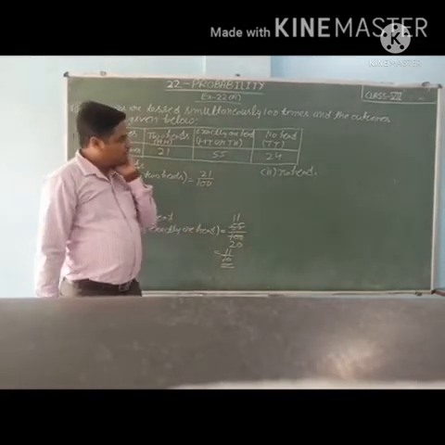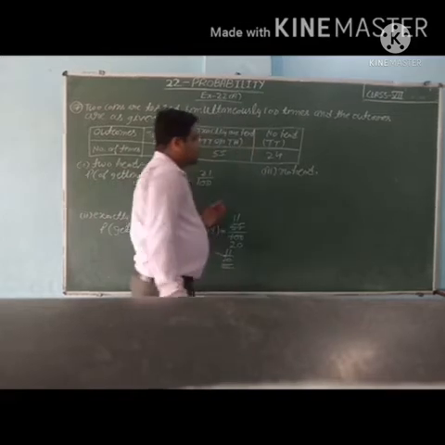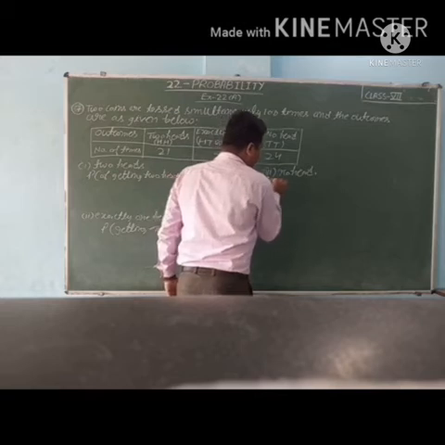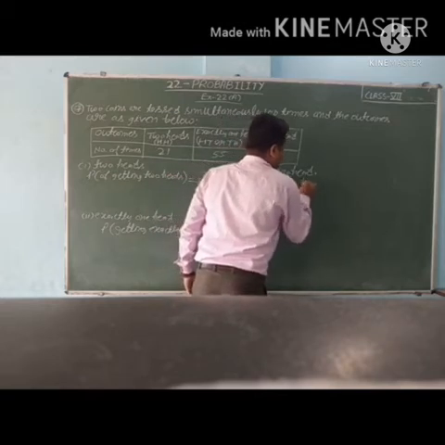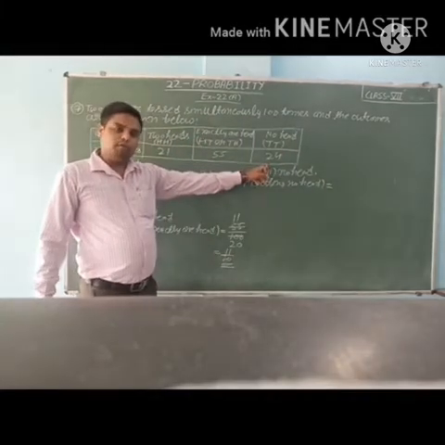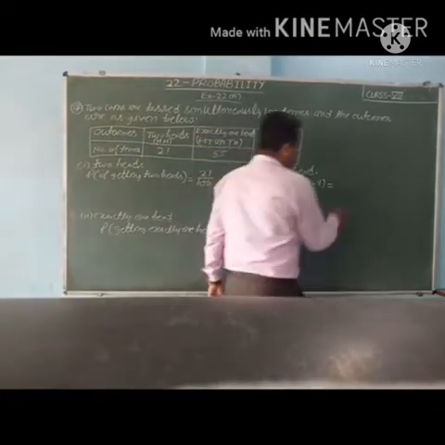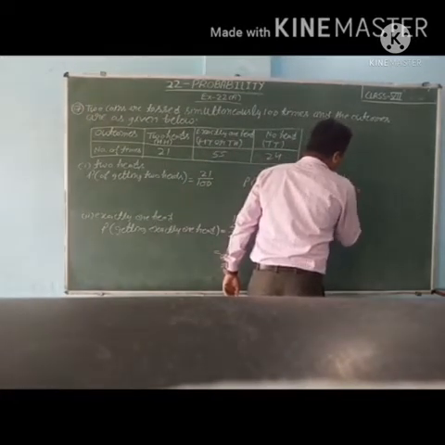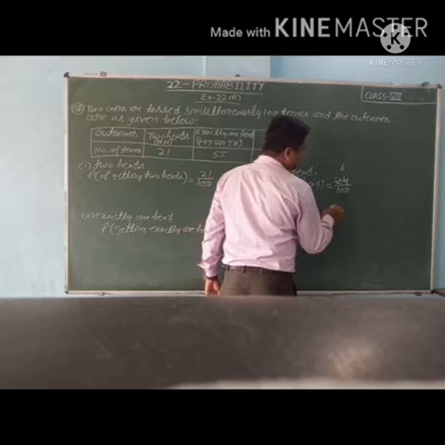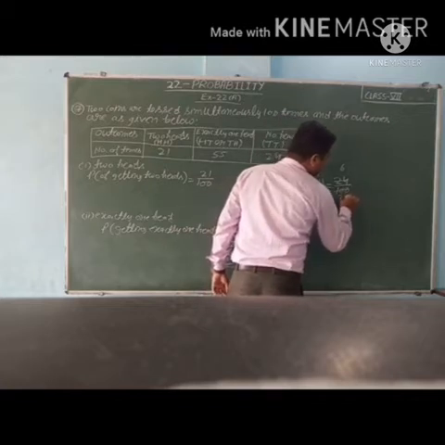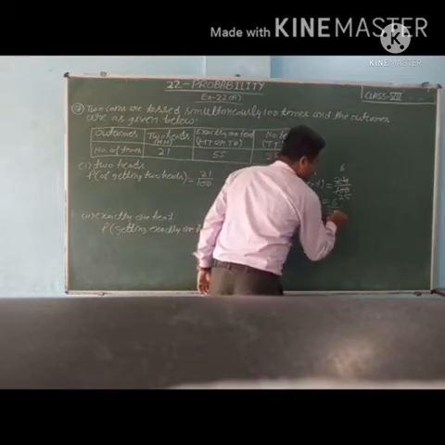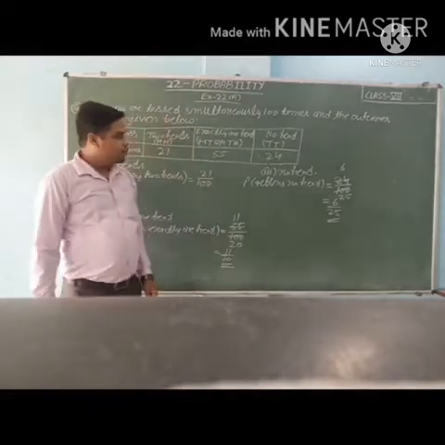Move to the third part, students: probability of getting no head. So P(getting no head). See how many times no head? 24 times. So number of favorable outcomes 24 upon total number of outcomes 100. So students, we can divide this. 4 6s are 24, 4 2s are 8, 4 5s are 20. So 6 upon 25 is the probability of getting no head.